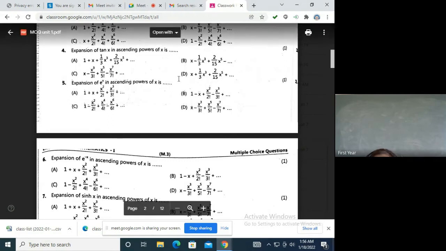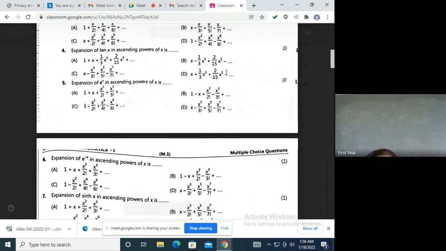Question number 4. You should remember this formula, please, because if you don't, then you'll have to solve it, which will become lengthy. Tan x is an odd function with powers as 1 by 3, 2 by 15 and all plus signs. So you should be able to remember this formula. These are 1 mark questions, so they want you to remember this. Is it okay? And if you don't remember, then you have to use the Maclaurin series.